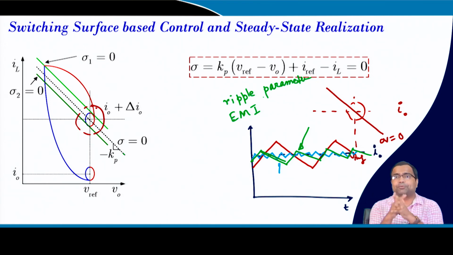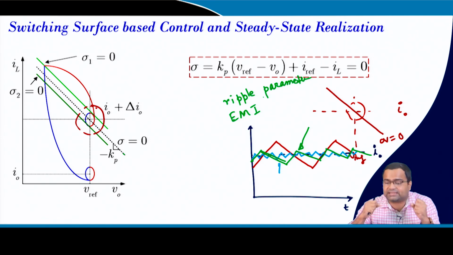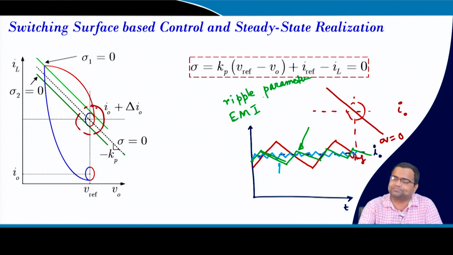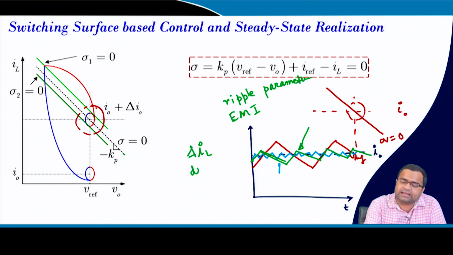Even in automotive products, most switching converters operate close to 2 megahertz switching frequency, and that is a standard norm from the EMI point of view. So, the objective is that we have some ripple constant, that means we cannot reduce it too low, otherwise the switching frequency will be very high, and that can lead to a lot of switching loss and the efficiency can drop. We cannot have very large current ripple either. So, who will decide? Some delta IL will be desired, so I need to set the desired current ripple.